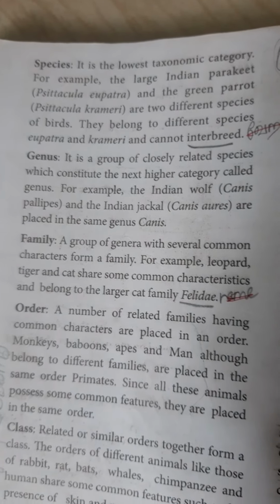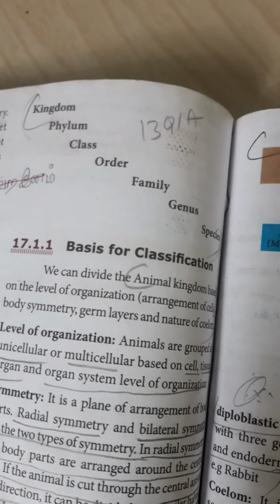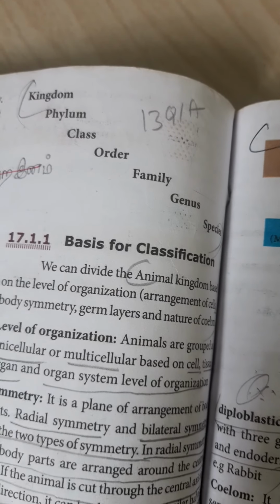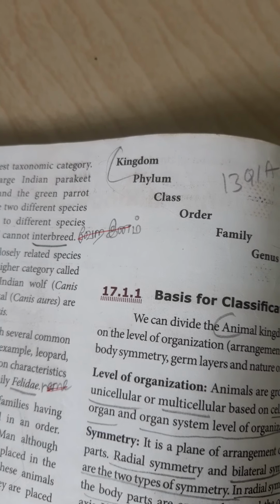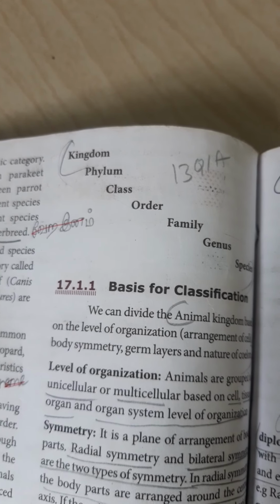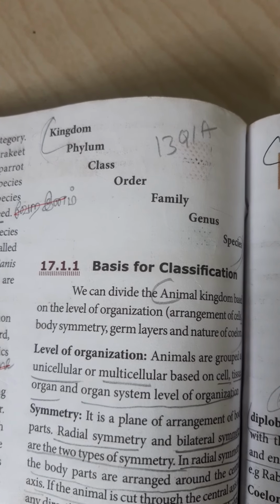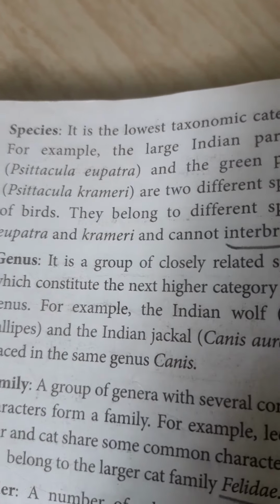Then the hierarchy of classification. So we can divide the organisms into more groups. We follow some rules of taxonomy. They are the hierarchy of order from bottom to top: species, genus, family, order, class, phylum, and kingdom. In the plant kingdom, all are the same, except phylum. Instead of phylum, division will come. Okay. Then species is the smallest or lowest taxonomic category.